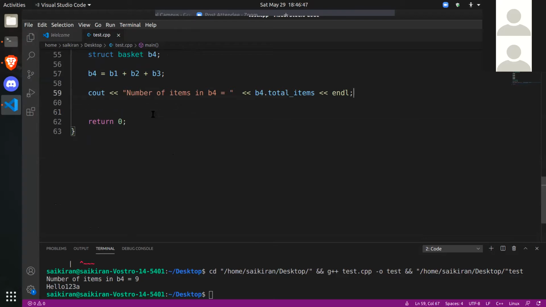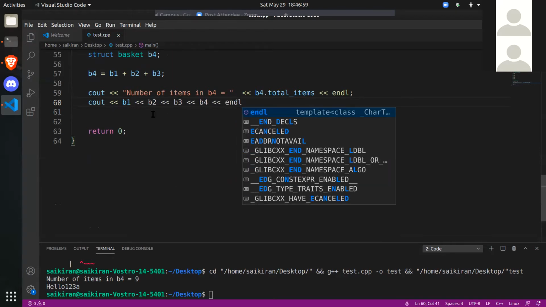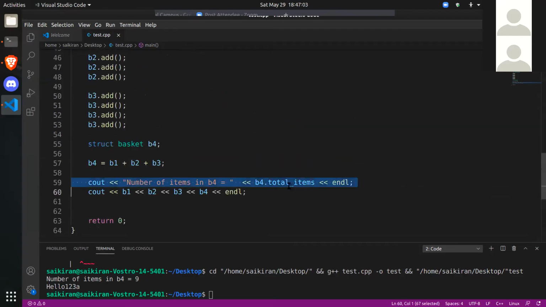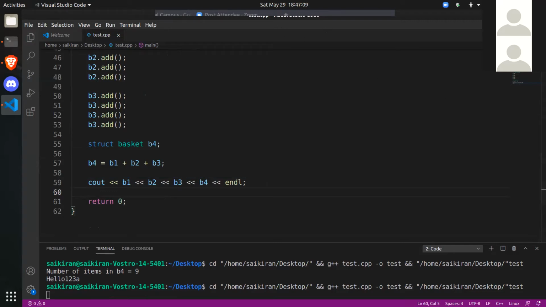Now let's try what happens when you print baskets like this. Let's print b1, then b2, b3, and b4. I'm printing four baskets directly. Let's see what happens. I'll remove this other line. So now let's run it.